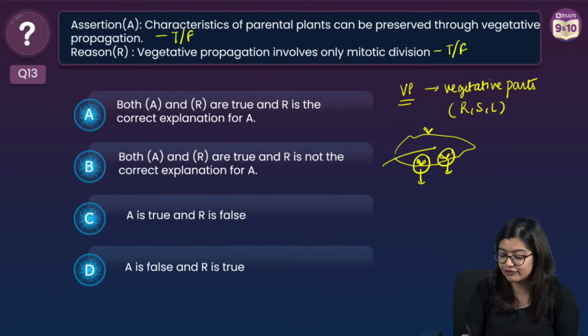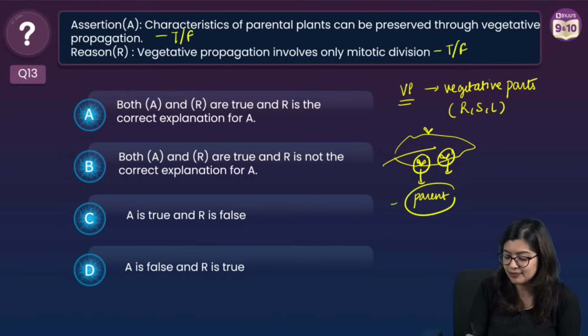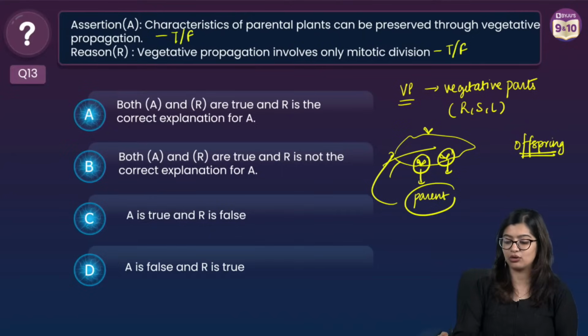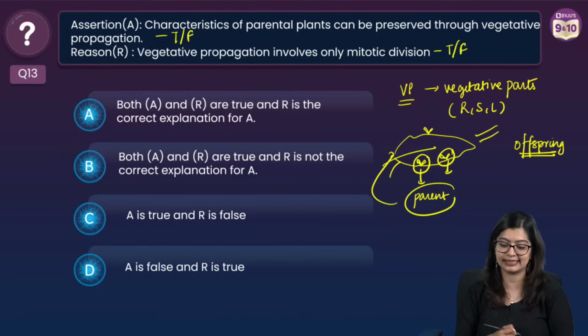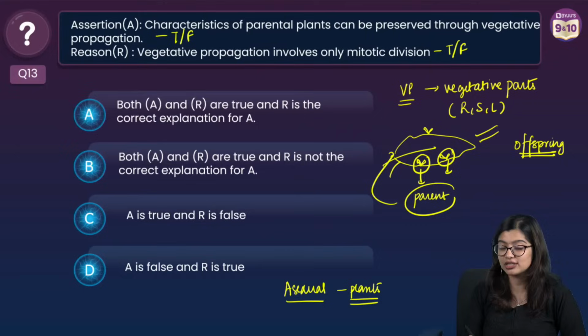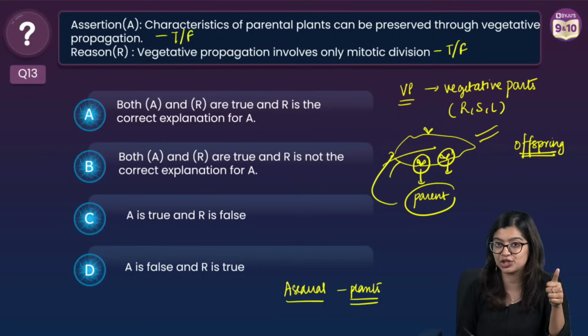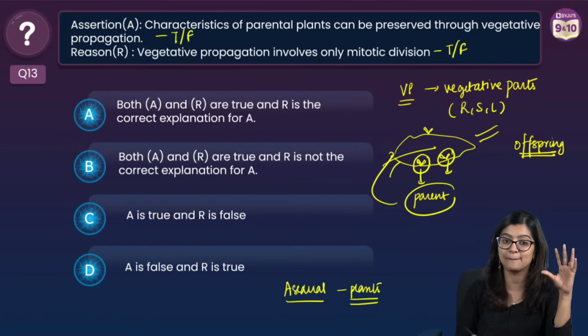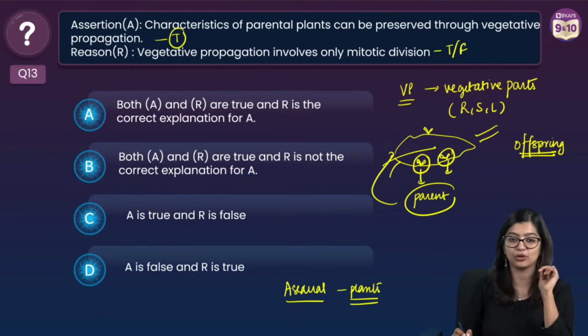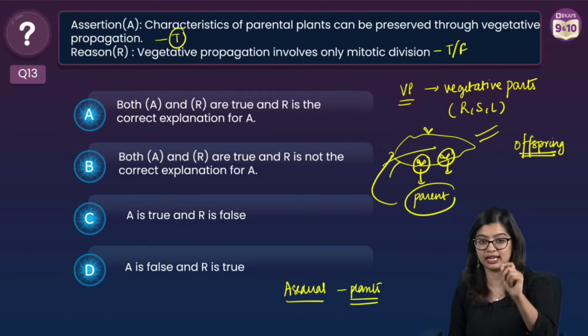Now, they're saying that if this is my parent bryophyllum, right? This is my parent bryophyllum. They are saying that this offspring or this new bryophyllum plant will have the same characteristics as the parent. Yes or no? So vegetative propagation is considered to be a type of asexual mode of reproduction that we see in plants. And what is one of the biggest advantages of vegetative propagation? We know that if we want to retain some parental characteristics, then vegetative propagation is the way to go. So statement A or assertion statement is true.